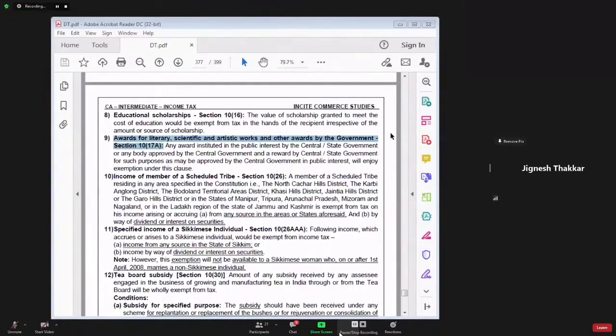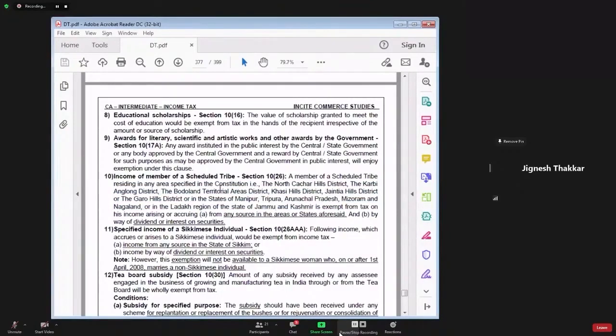Next we have point number 10. Income of the member of scheduled tribe. A member of scheduled tribe residing in any area specified in the constitution, like North Cachar Hills district, Karbi Anglong district, Bodoland territorial areas district, Khasi Hill district, all these areas are specified.